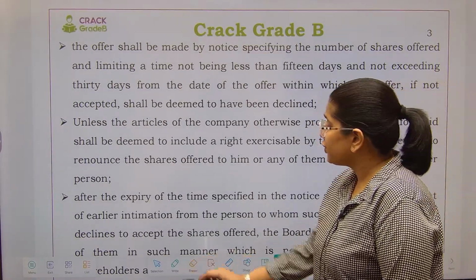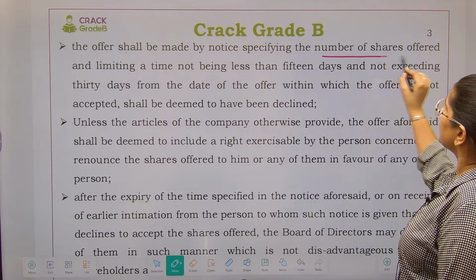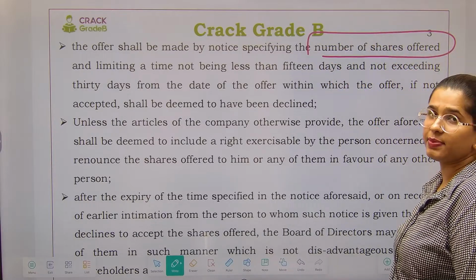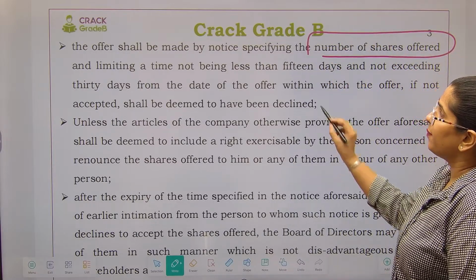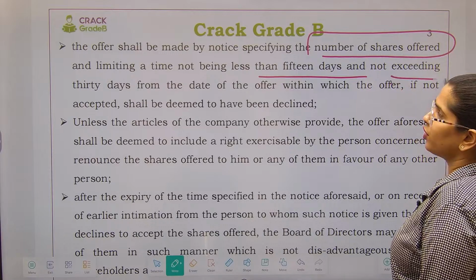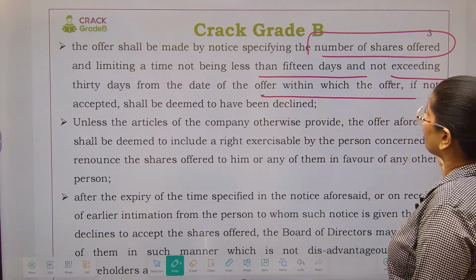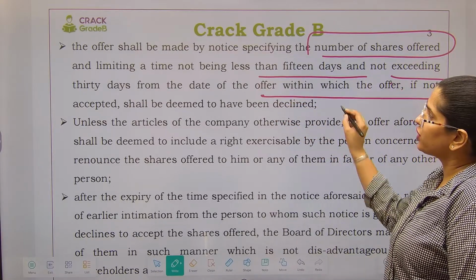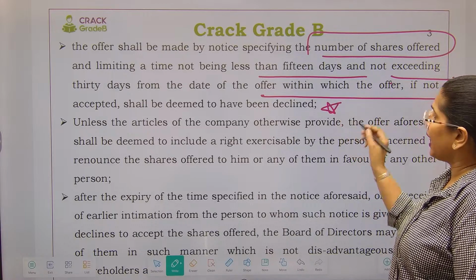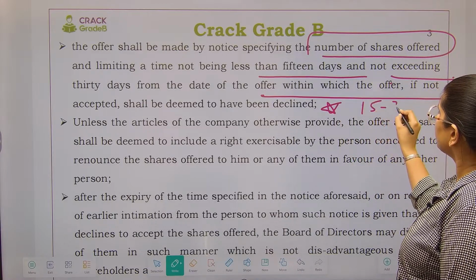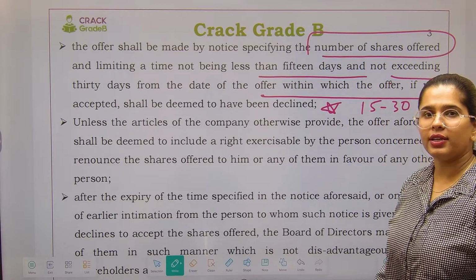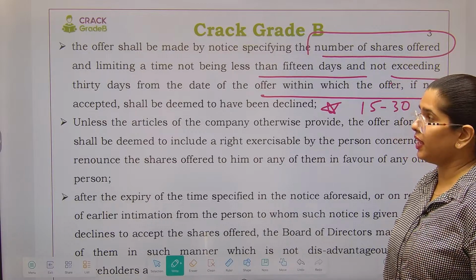So the offer shall be made by notice specifying the number of shares being offered, limiting a time frame not being less than 15 days and not exceeding 30 days from the date of offer, within which, if not accepted, shall be deemed to have been declined. That means within 15 to 30 days. You have got the time period of 15 days to accept the offer.